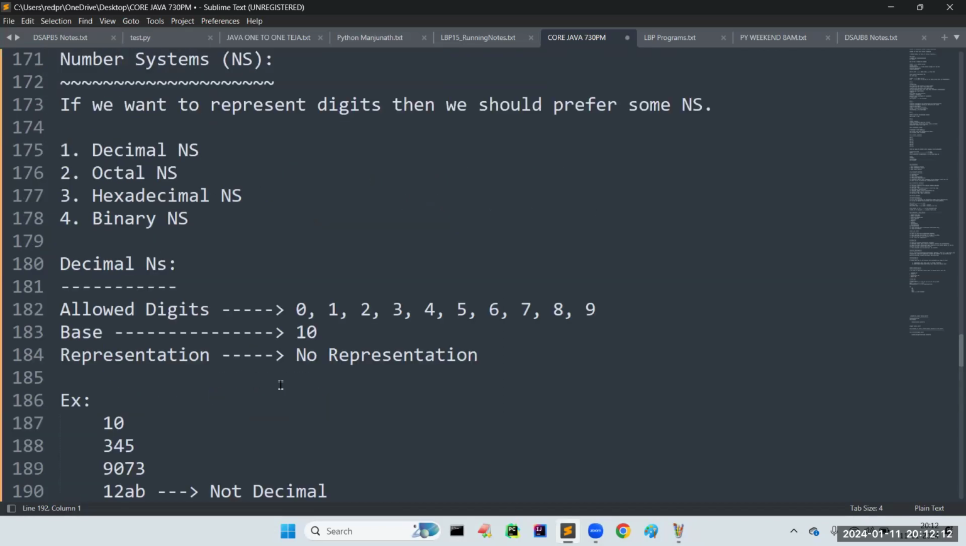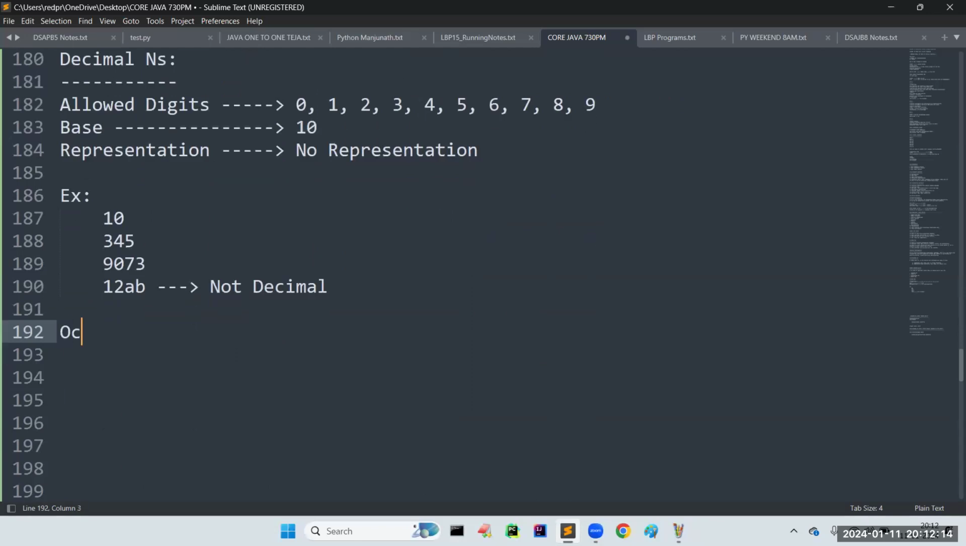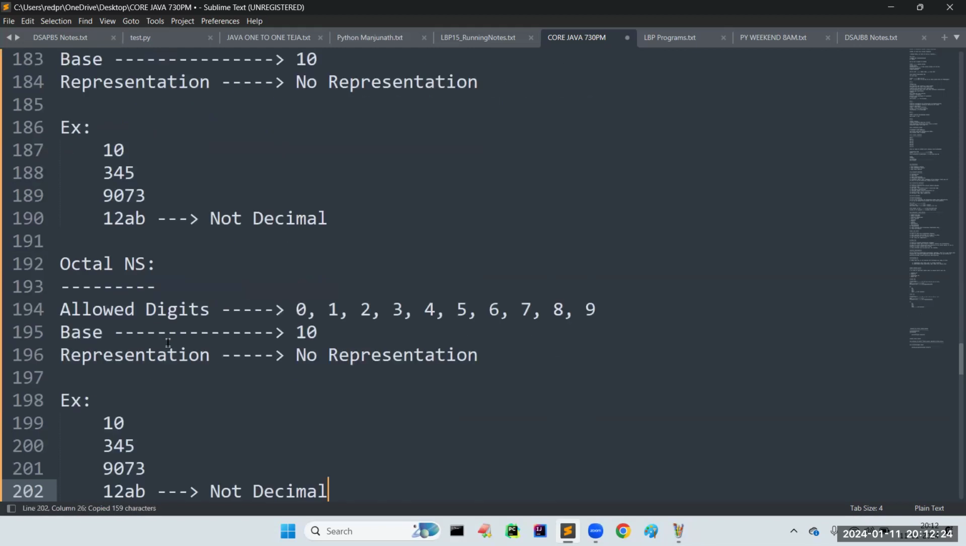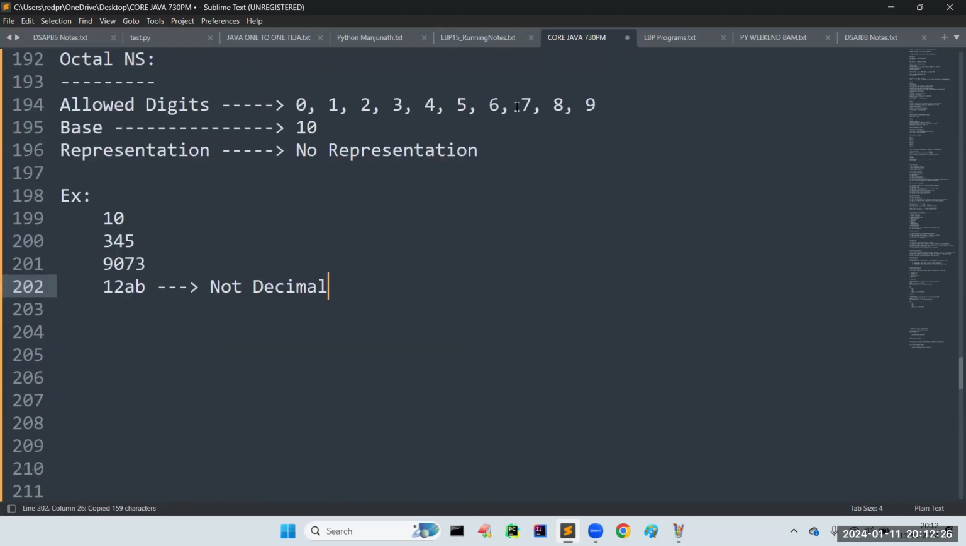Now, next, after that, we have the octal number system. For the octal number system, which are the allowed digits? Sir, the allowed digits are up to 7 only. If you count, you are going to get 8. How is it represented? Is this a 10, is it an octal number? No, sir. Even though the digits are available here, it can be decimal also, right? That's why default priority will be given to decimal.